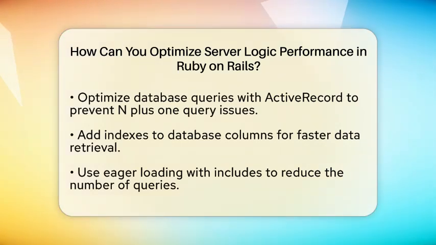Implementing caching is another great way to boost performance. Caching stores frequently accessed data or rendered views temporarily, allowing the server to respond faster. Ruby on Rails supports various caching strategies, including fragment caching, page caching, and low-level caching.